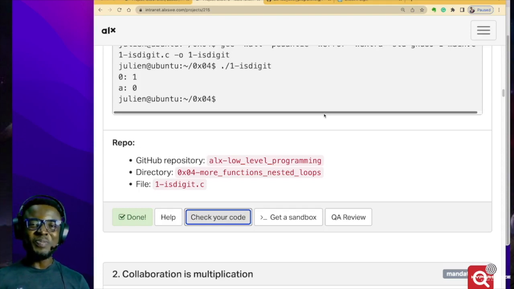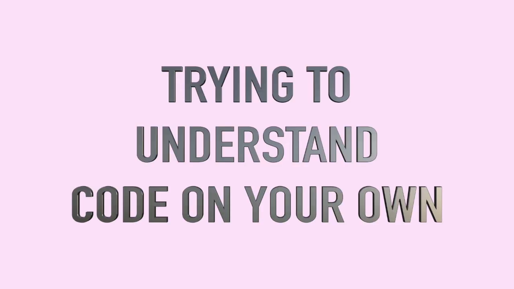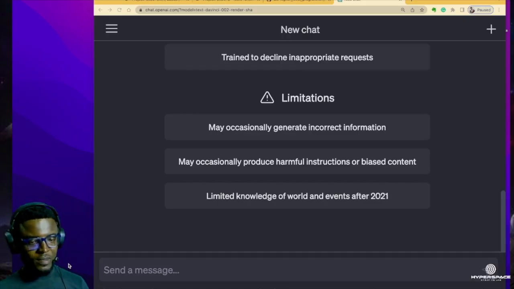Okay, so let's go to mistake number 3. Trying to understand code on your own. Let's go see what I mean. Let's say you've gone for your peer learning day or you've come across a block of code in your learning journey that you do not understand. You're trying to figure it out.